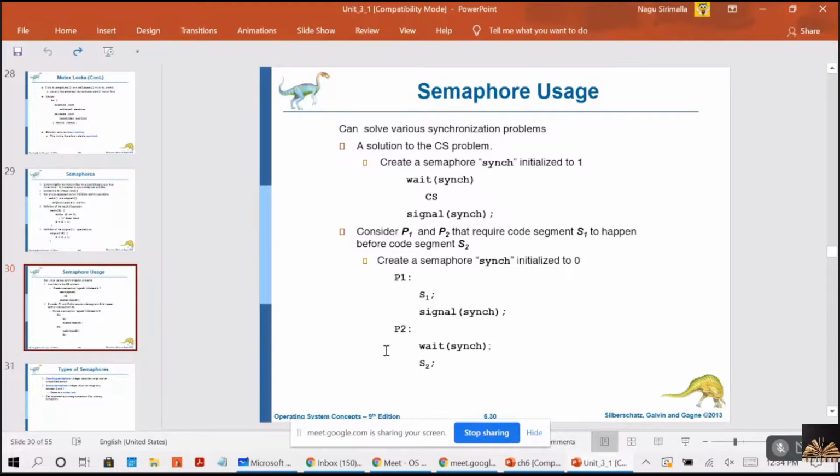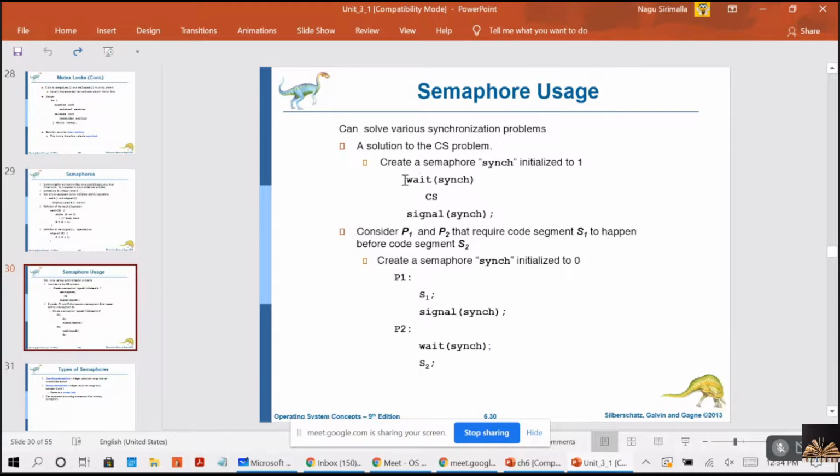Right? I want the P2 to be executed. Now, see, create a semaphore. Here I am making it as sync, SYNCH, instead of S. Remember, right? Now, create a semaphore sync initialized to 1.